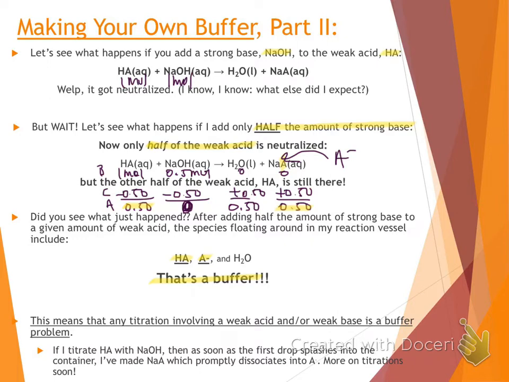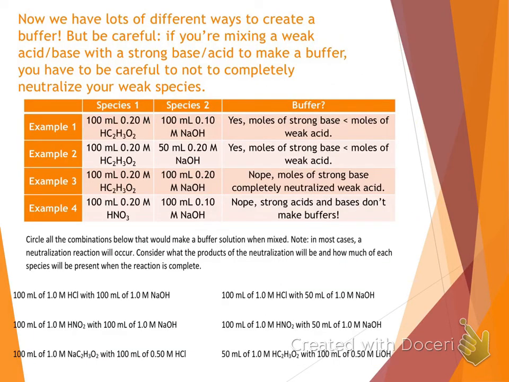Anytime you have a titration reaction where you have a weak acid or weak base titrated with something strong, you're going to have a buffer after that first drop of your strong titrant is added. We're going to learn more about titrations and how that relates to our buffers later, but for now, it's super important to understand what's happening here. So let's go and look at some more examples of this.